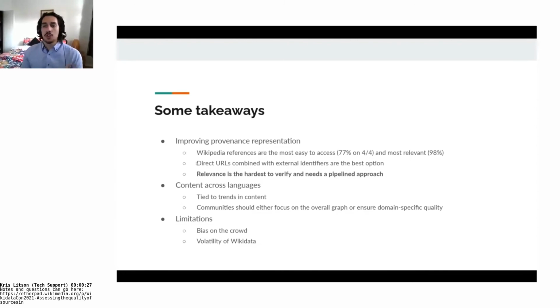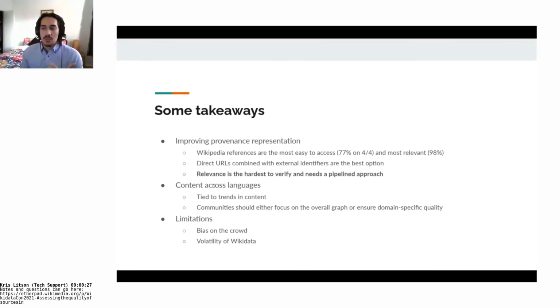The best option for encoding information in references in Wikidata is either to use direct URLs, like reference URL, or combine this with external identifiers. This is the best way to get very relevant, easy to access and authoritative references. There's no question; the other means don't even compare. Relevance is the hardest one to verify, so we're going to develop a pipeline approach to see if there is a tool we can develop to identify if references are relevant or not.